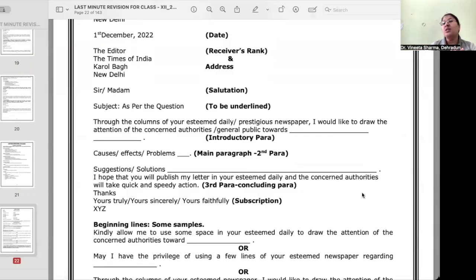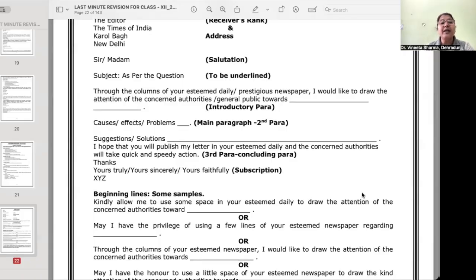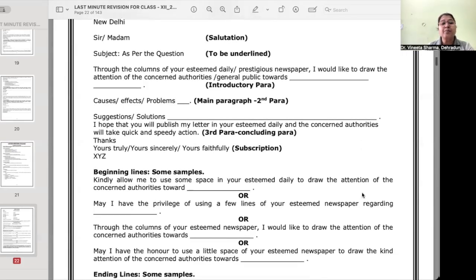Just cram this thing. Learn this, cram this so that you can use it in all your letters to the editor. Even the conclusion: I hope that you will publish my letter in your esteemed daily and the concerned authorities will take quick or speedy action. Learn this line also. You can use the same line.